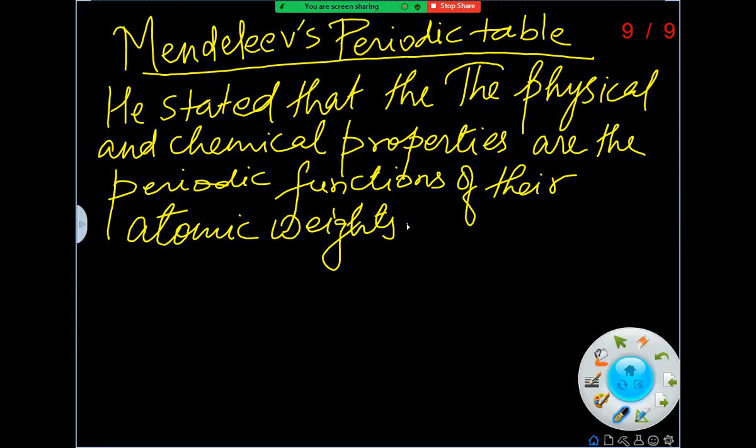It was very useful in studying the properties of a large number of elements in a systematic way. You can see the classification of Mendeleev's periodic table in your NCERT textbook. All of you have the NCERT textbook? Yes or no? Yes, sir. Just open your NCERT textbook and see Mendeleev's periodic table.